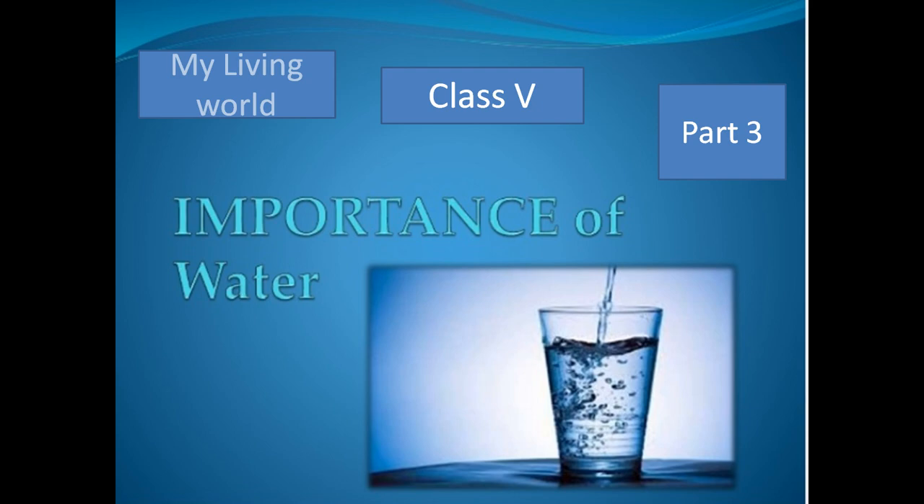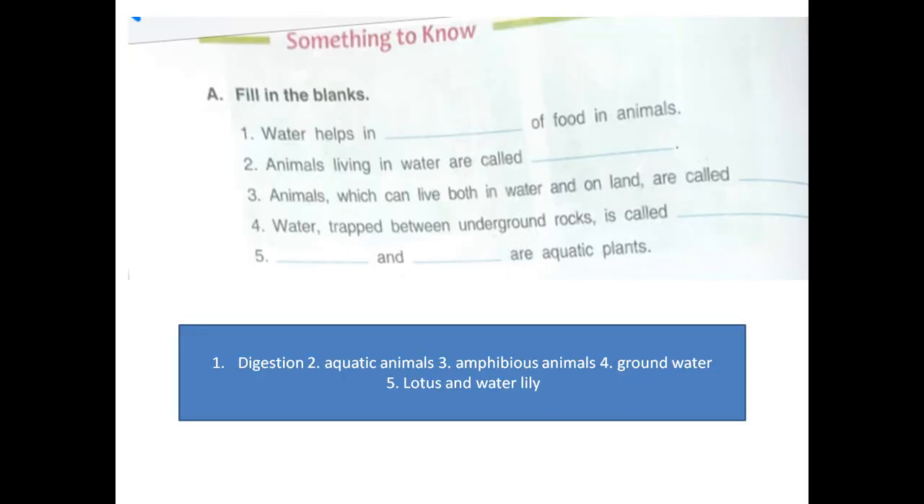First of all, we will discuss the back exercise. First one is fill in the blanks. Water helps in dash of food in animals. Answer is digestion. Second one, animals living in water are called aquatic animals. But students, always remember, here I am asking about animals, so you write aquatic animals. If I am asking about plants living in water, then you write aquatic plants.